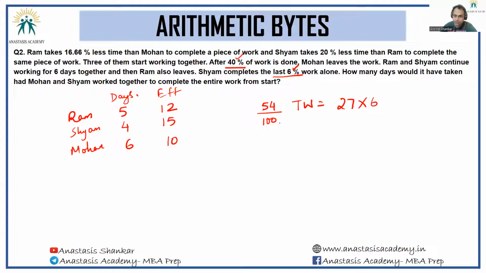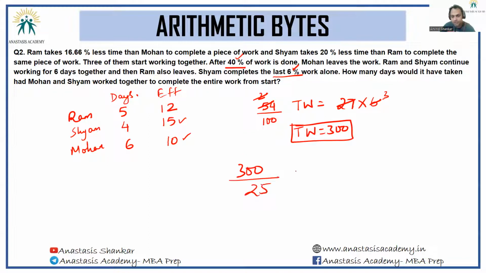27 into 6. Okay. Cancel, cancel, 2, cancel, cancel, 3. So total work here is 300 units. How many days would it have taken had Mohan and Shyam worked together to complete the entire work from the start? So 300 divided by 25. The answer to the question will be 12.